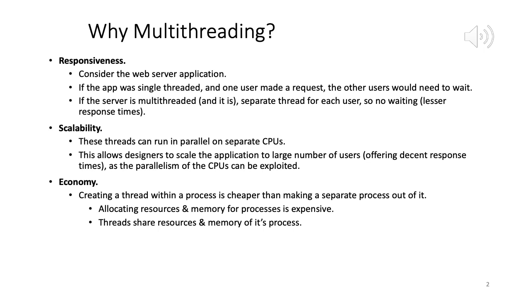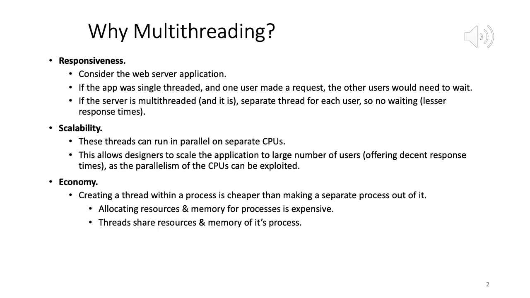Even if there are fewer CPUs than requests, the response time is less as compared to if it was not multi-threaded. So responsiveness is definitely one advantage: you get the results faster.